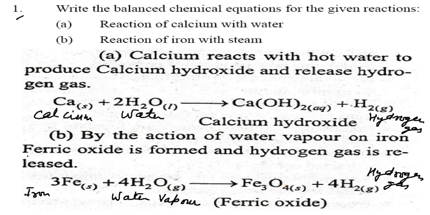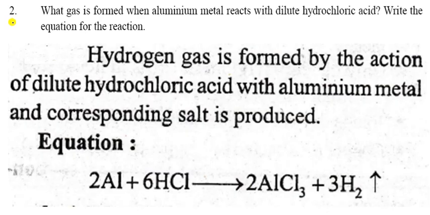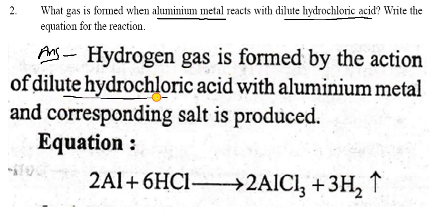Let us see the next one. Second, what gas is formed when aluminum metal reacts with dilute hydrochloric acid? Write the equation. So that is the answer you have to write. Hydrogen gas is formed by the reaction of dilute hydrochloric acid with aluminum metal.